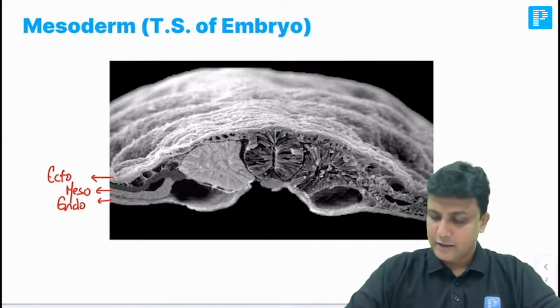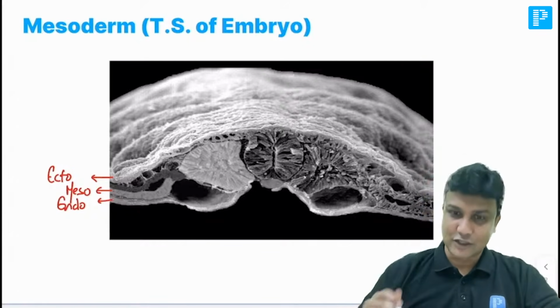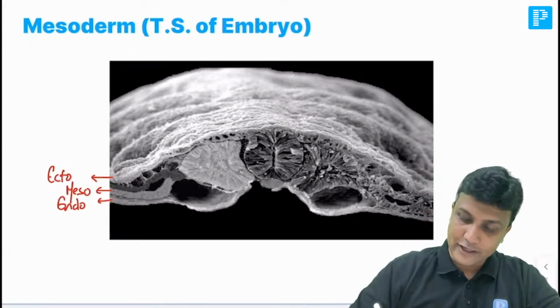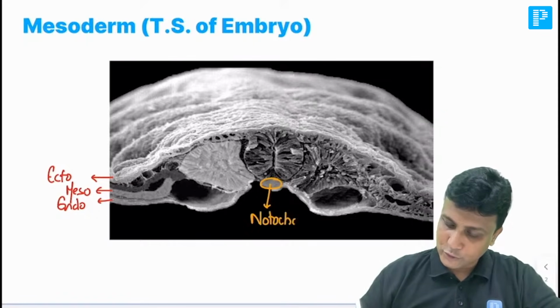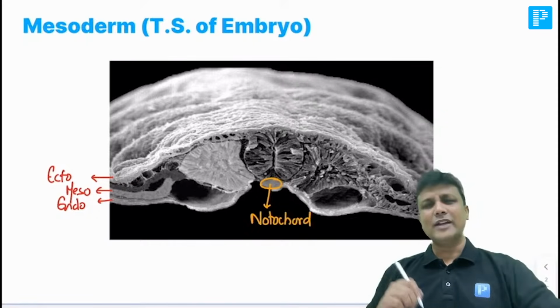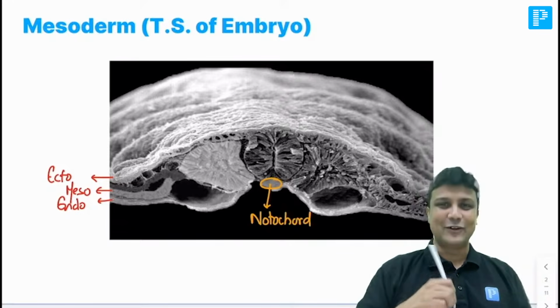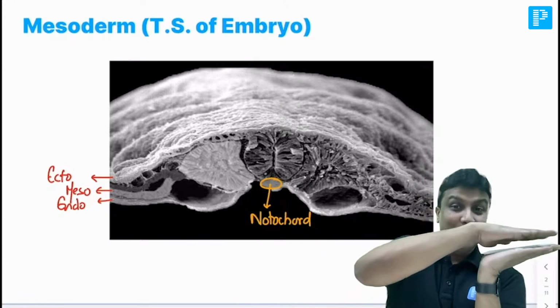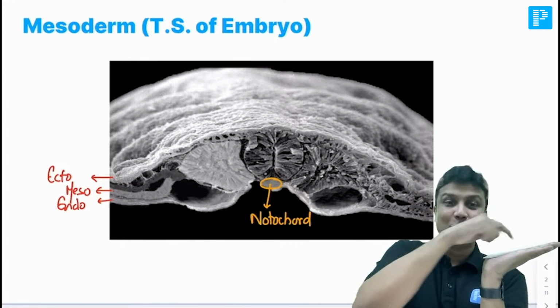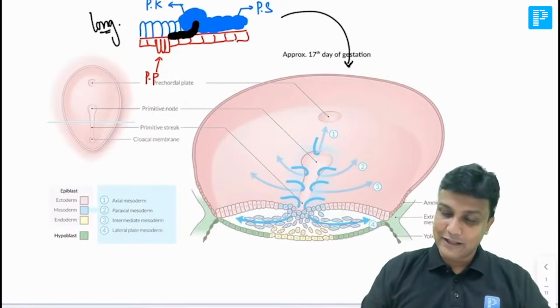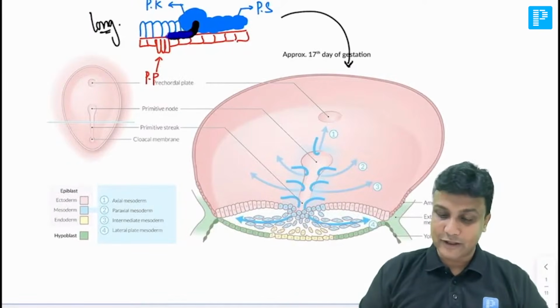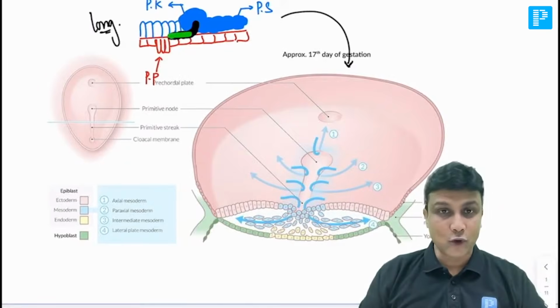Now in the transverse section, the first thing that you should be able to identify is that this one here will be the notochord, my dear friends. Sir, why is the notochord visible like that here? Because, as I told you, in the longitudinal section you are able to see the complete notochord. ये complete आपको नजर आ रहा है यहाँ पर, ठीक है ना? There's the complete notochord over here.